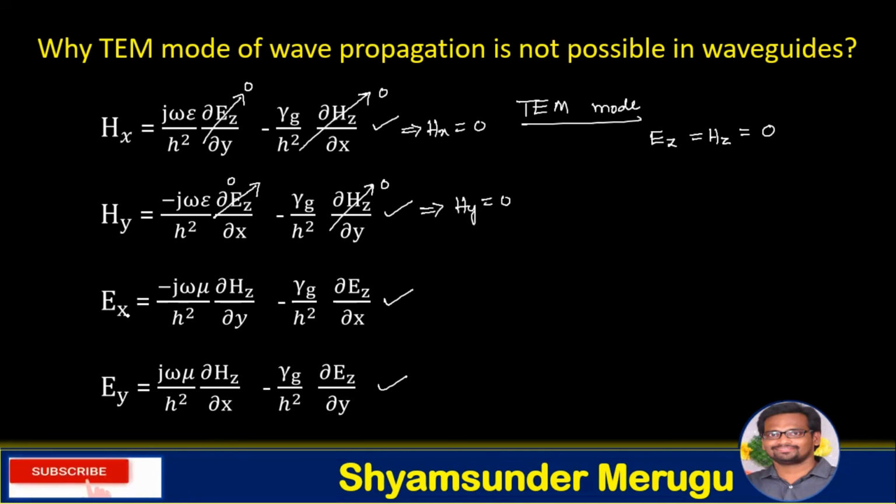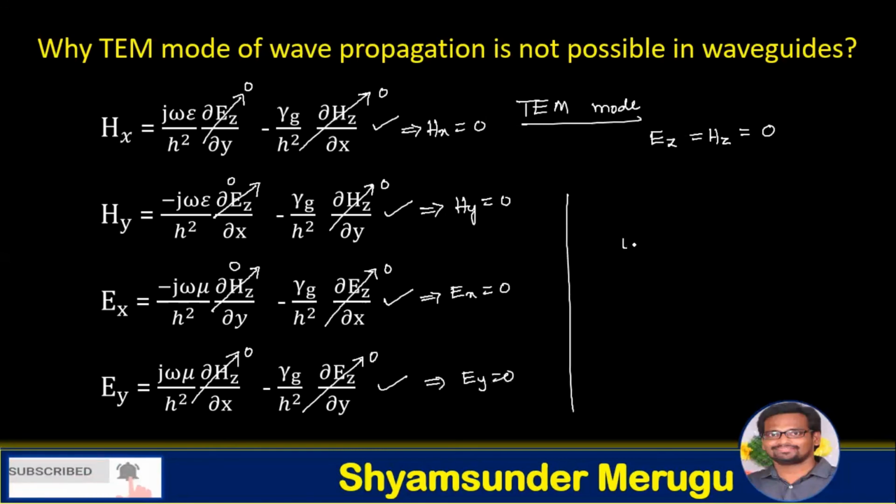Going to the Ex equation, here we have the presence of Hz and the term is 0, and Ez, the term is also 0, leading to Ex equals 0. And coming to Ey, here we have the presence of Hz and here we have the presence of Ez. So both the terms are 0, and overall we get Ey equals 0.